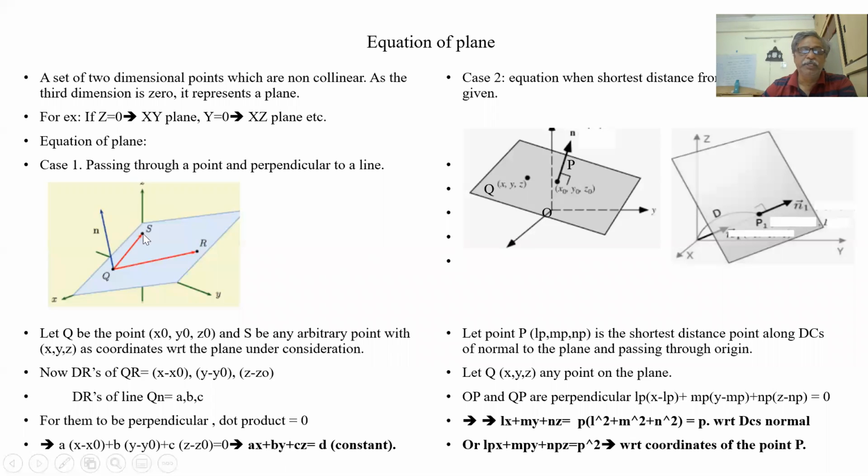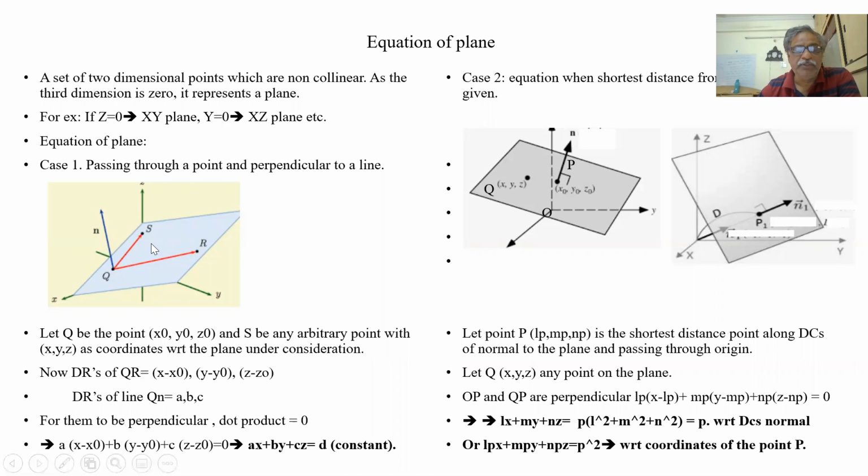So suppose let us say Z is 0, that means this is the XY plane. Here the third dimension is 0. Suppose Y is 0, then it represents the XZ plane. So you can have all 3 dimensions X, Y, Z, but the point is on the plane itself. Suppose it is above this point, then it is not on the plane.